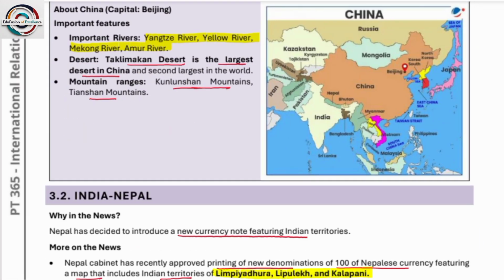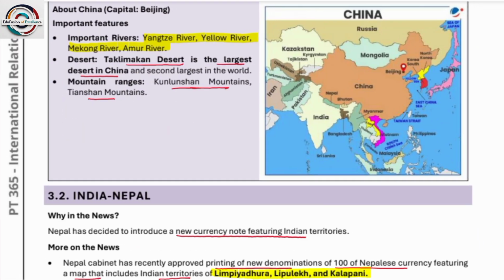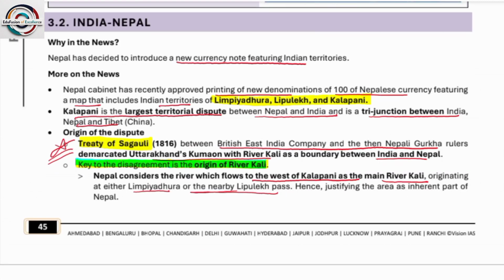Next, about China. The capital of China is Beijing. The important rivers are the Yangtze River, Yellow River, Mekong River and Amur River. The Taklamakan Desert is the largest desert in China and the second largest in the world. Mountain ranges include the Kunlun Shan and Tian Shan mountains. Please remember.